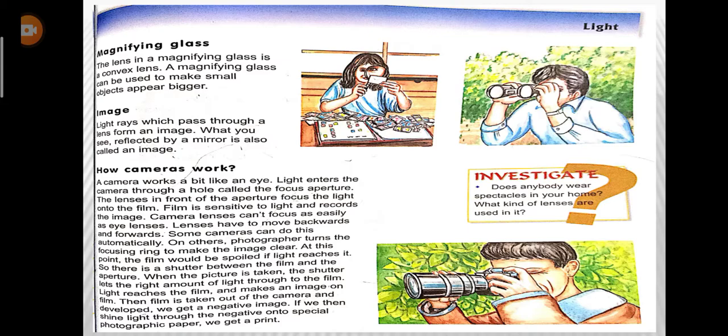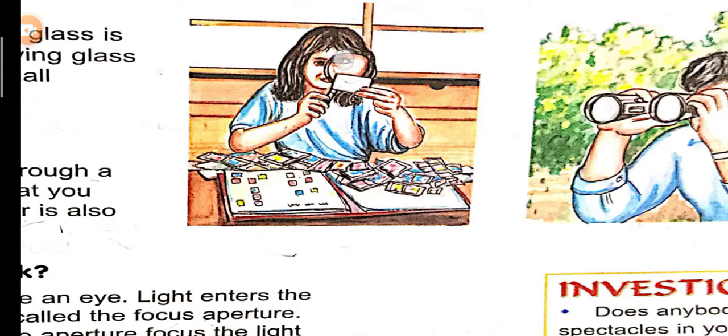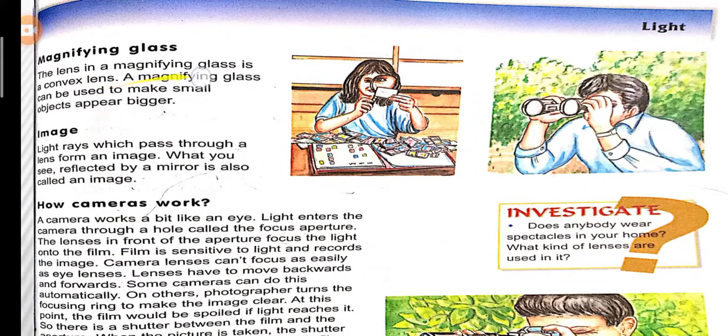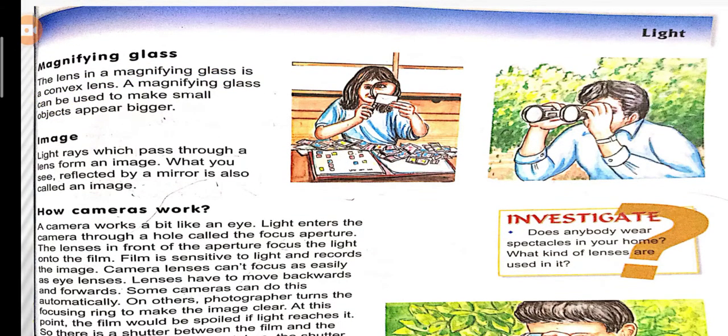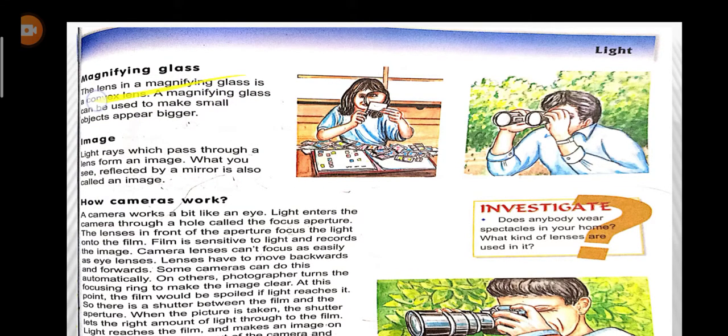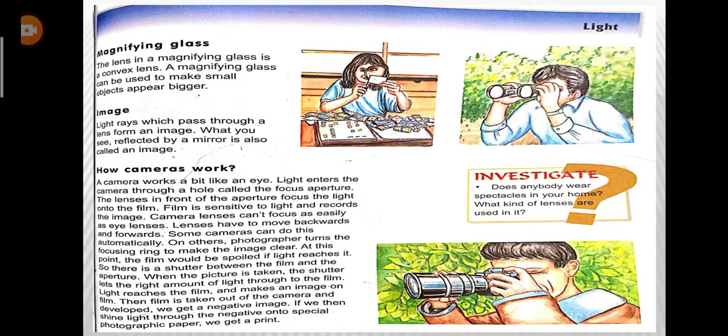Now let's discuss the magnifying glass. This is the magnifying glass, if you have observed. So this is how it looks, and the lens in a magnifying glass is a convex lens. A magnifying glass can be used to make small objects bigger. Why does this happen? Because it collects the light, so you can see those objects clearer, more prominent and bigger.